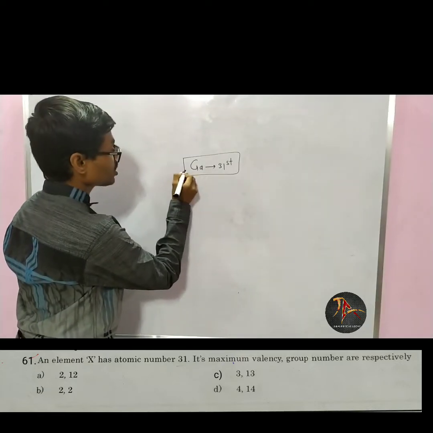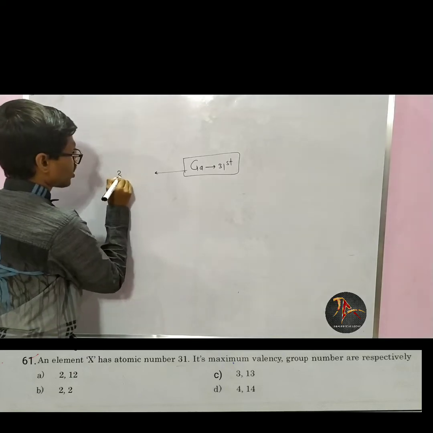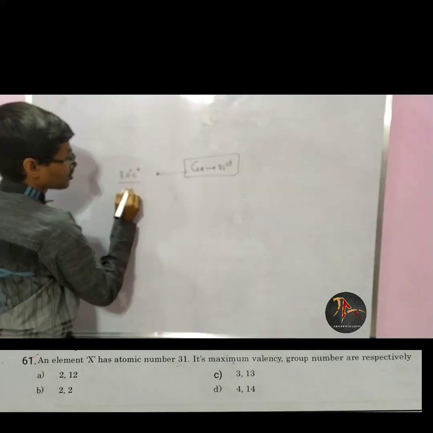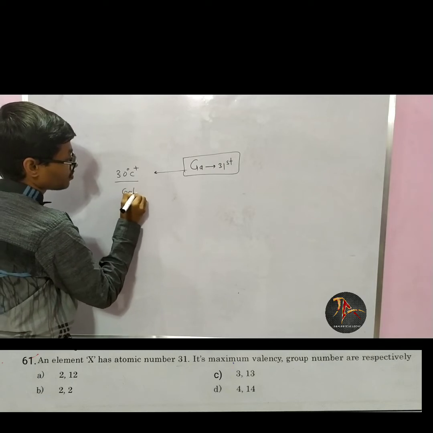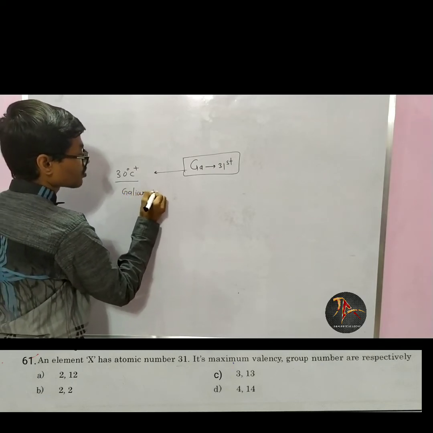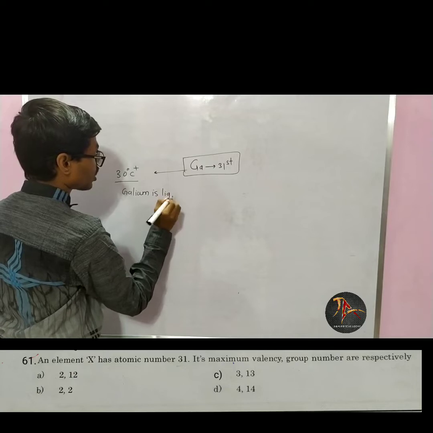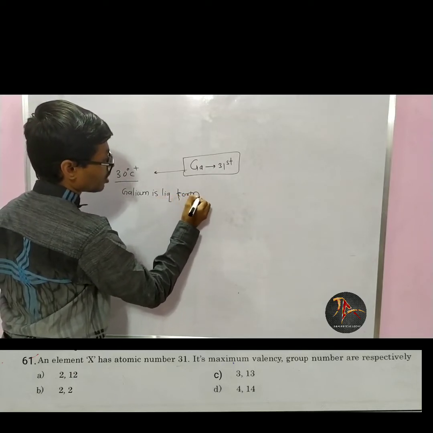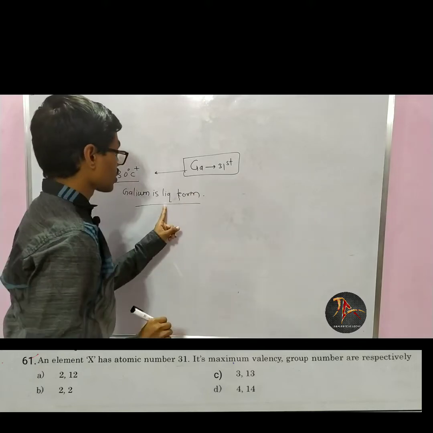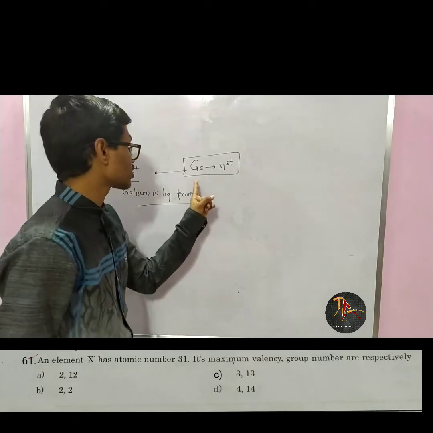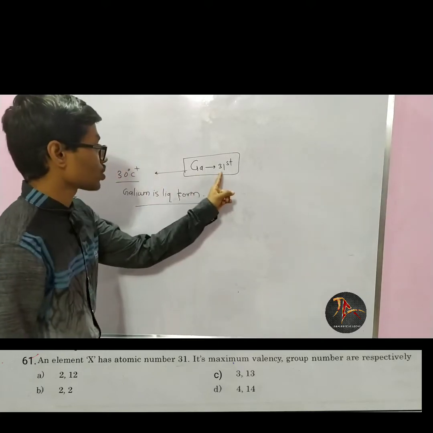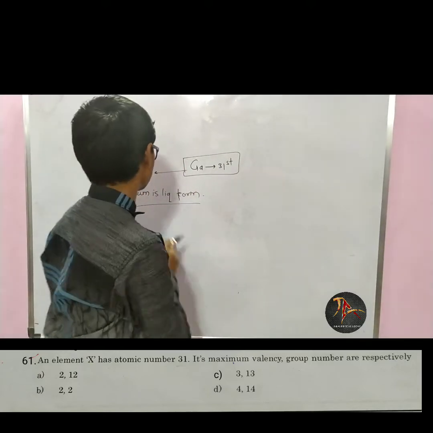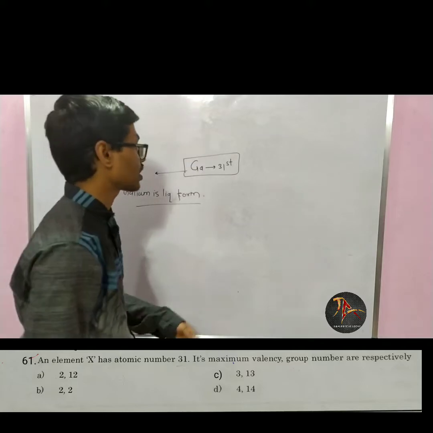So if I remember gallium is in liquid form at 30 plus degrees Celsius, its atomic number is just like that, 30 plus 1, 31. We can remember like that.